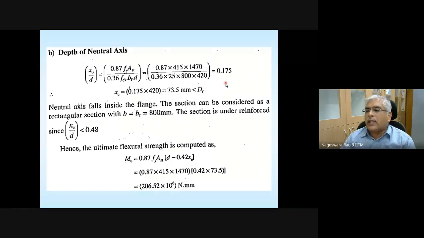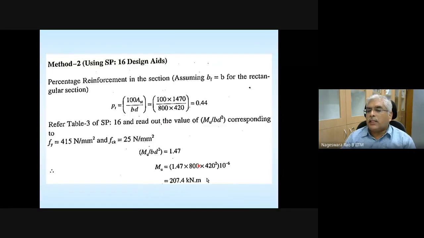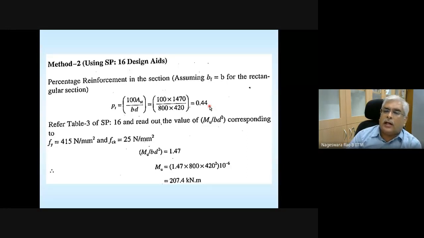And if this is the case, there is not much to discuss. You can proceed similar to a rectangular section. Here, the neutral axis falls inside the flange, so the section can be considered as a rectangular section. And then you know how to calculate the area of steel for a rectangular section. Also you can make use of SP16 and cross-check whether the area of steel that you got is almost matching with whatever is given in SP16.